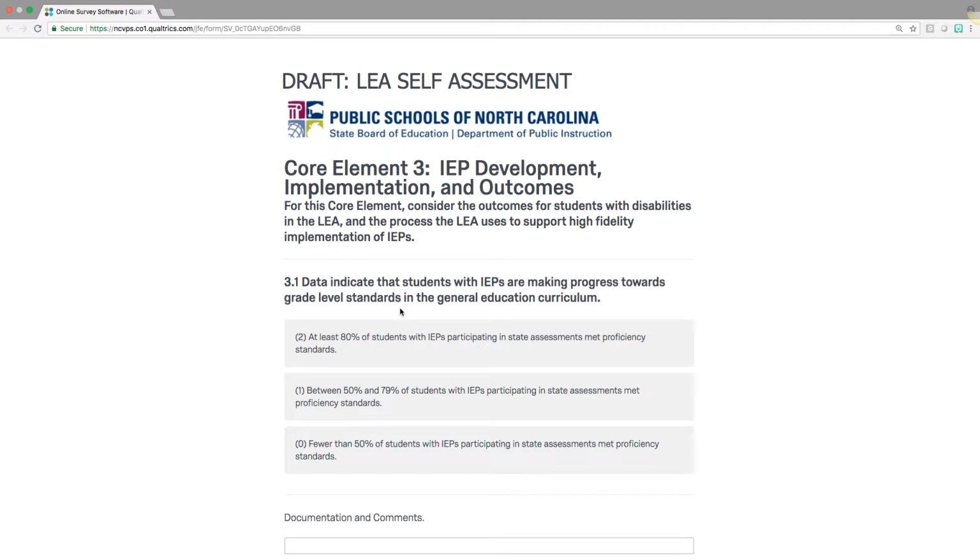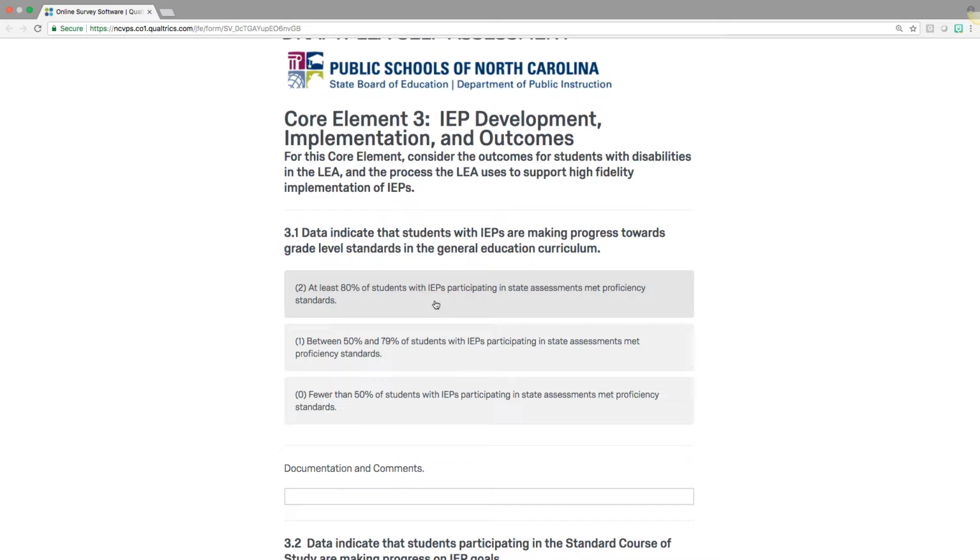Just as a reminder, all of the data sources that are aligned to each core element and to each item that can help you and support you in determining your ratings, those connections are all made available within the guidance manual. So to work within the context of this platform, you can see each of the critical components is listed, and then the rubrics and the corresponding score are listed directly underneath each of these critical components.